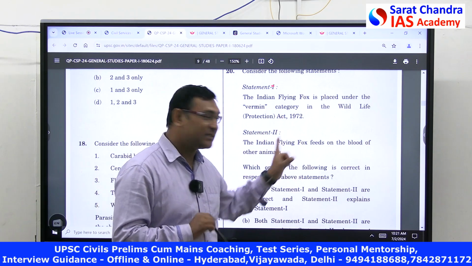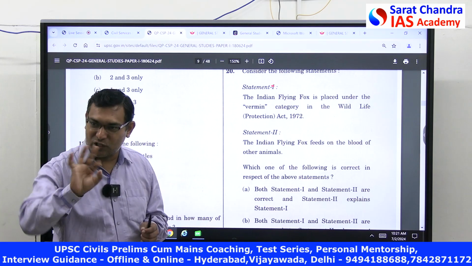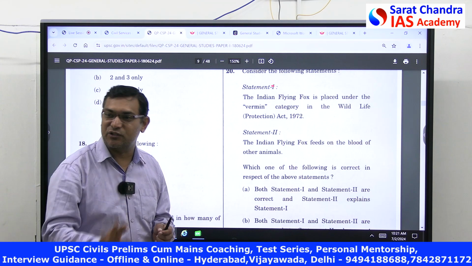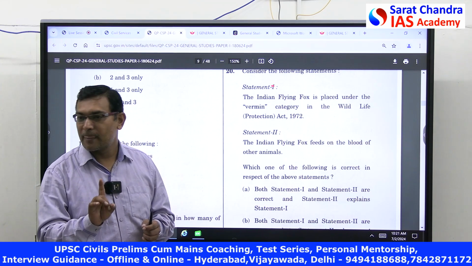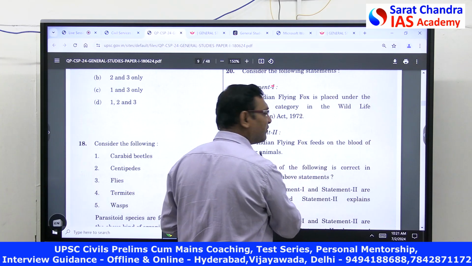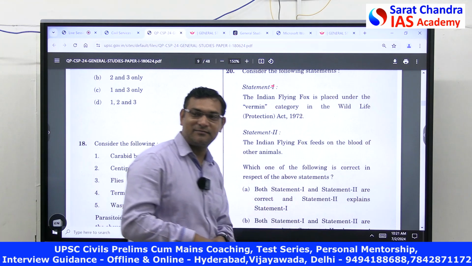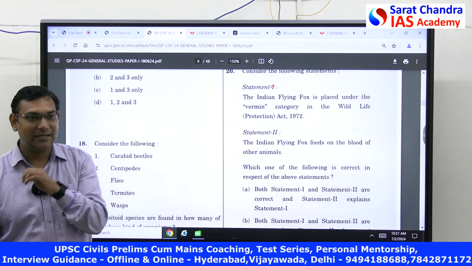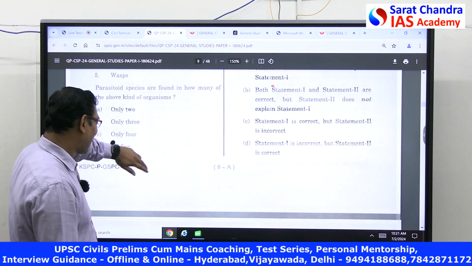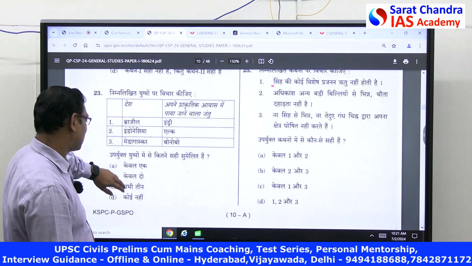Second statement, see, negative statement. If you know what a fruit bat is, flying fox means fruit bat. Fruit bat, the name itself suggests what it feeds on. It feeds on fruits. So, the Indian flying fox feeds on blood of? No, wrong statement. Clear? You have to know that. If you know the flying fox, then only you can apply that. Otherwise, you cannot.